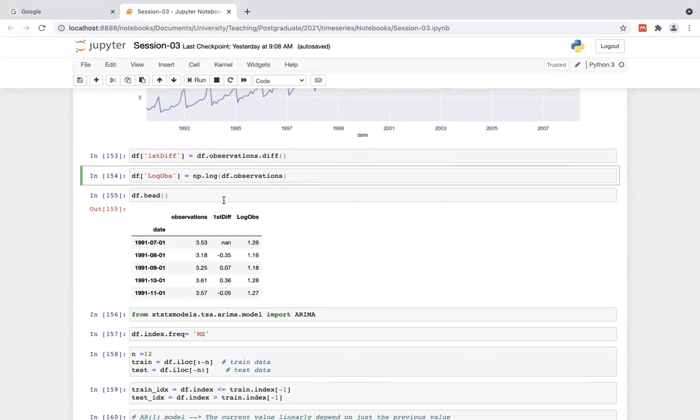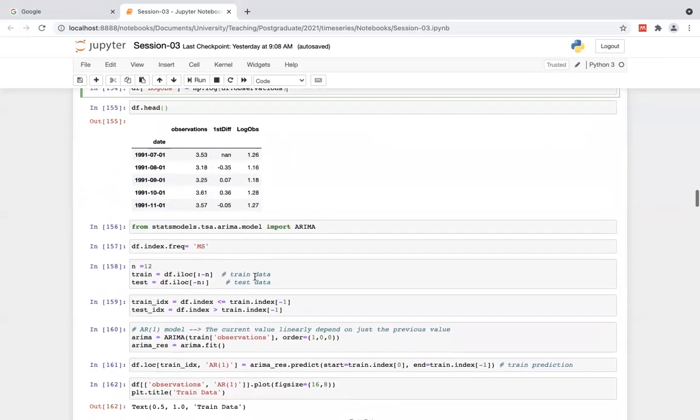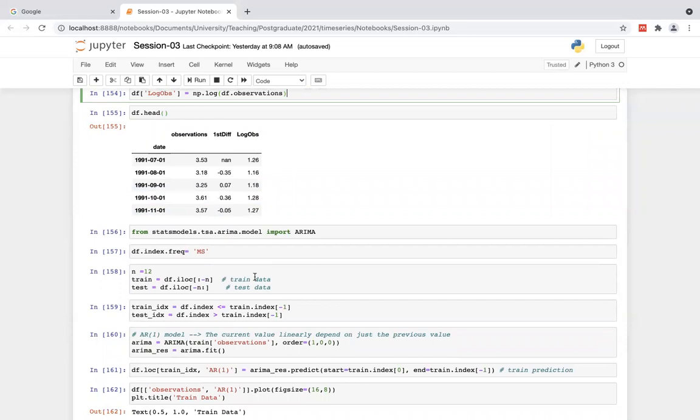Okay, right now our data frame is like this. This is the exact observation or raw data. Then this is the first differencing. You can see that once we get the first differencing, the very first value is None, because there is no previous value to subtract. Then the log observation is just the log value of the observation. Then you can import this ARIMA model from statsmodels.